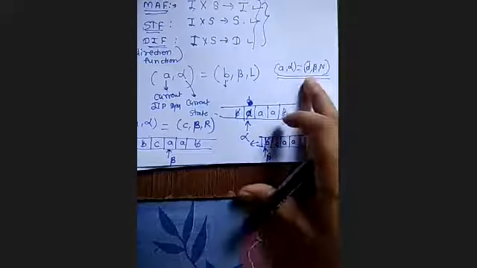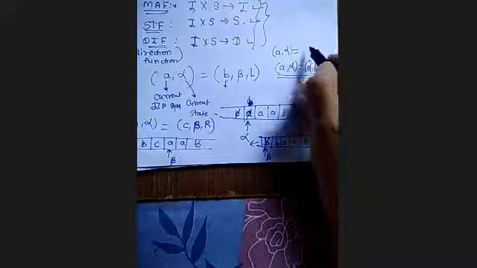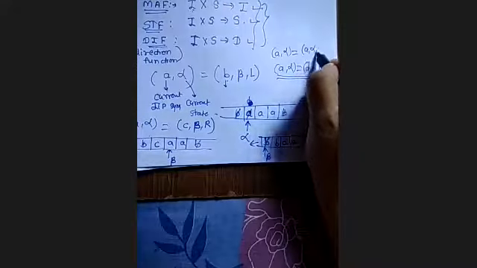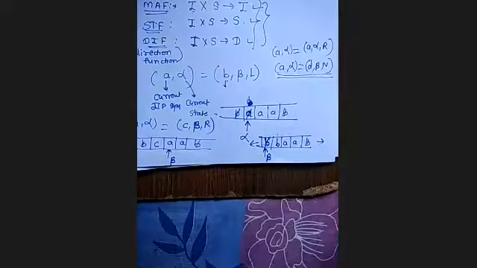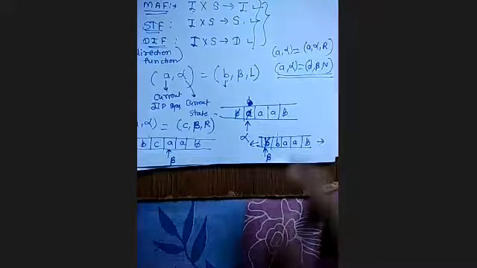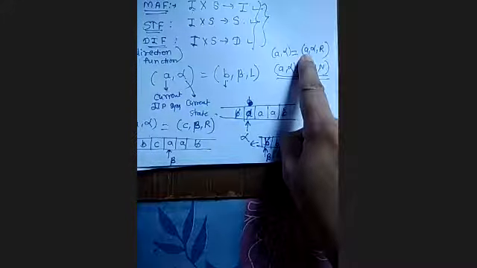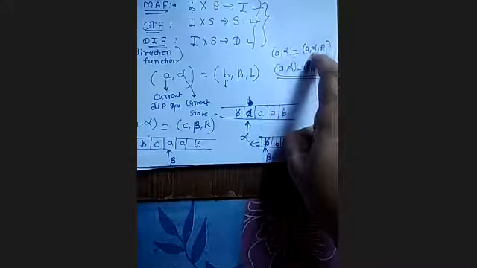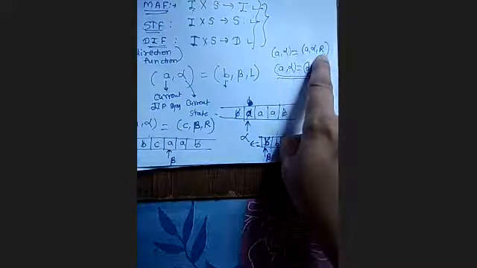So it may replace or may not replace. My case may be like this way: A alpha, it just moves to the left. Suppose this is my case. So what does this transition indicate? A remains as it is. State alpha remains as it is. But what is the direction? Only the direction is changed, no? In this case, it moves to the right by 1 cell. Okay. So it may be the case.